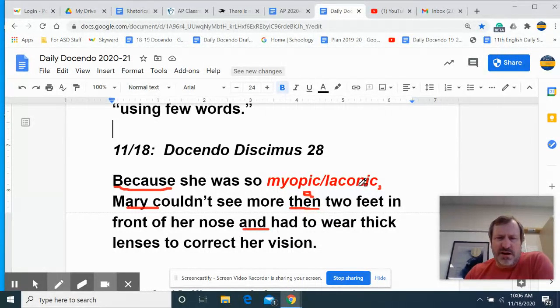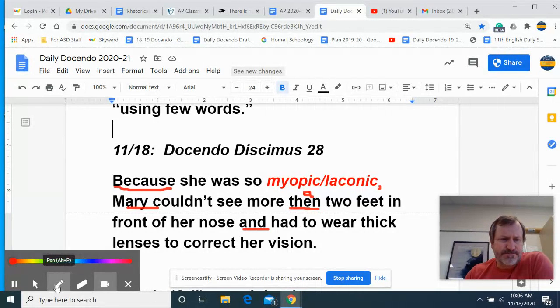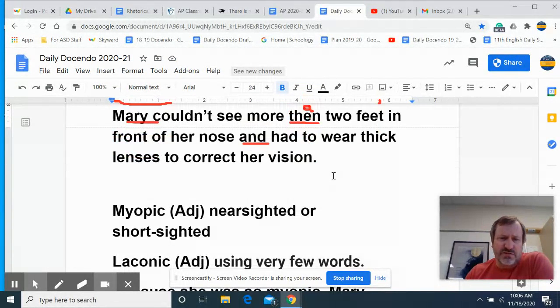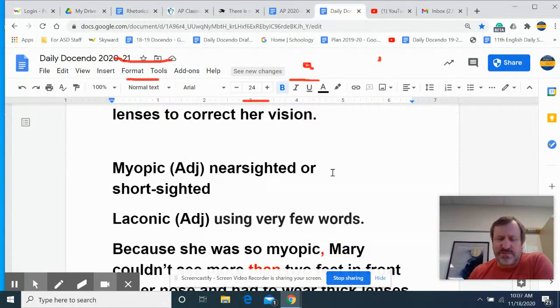So I think that's it. Laconic is the other word, and that's the one that has to do with using few words. So nearsighted or short-sighted has to do with vision, literally in this case, but in some cases, let's say you don't see into the future, you don't plan for the future, you would be seen as being myopic.